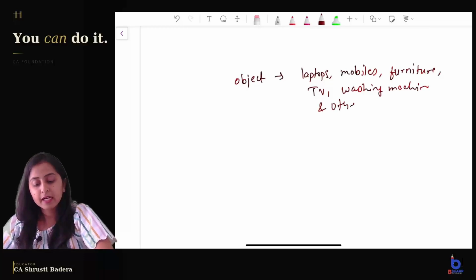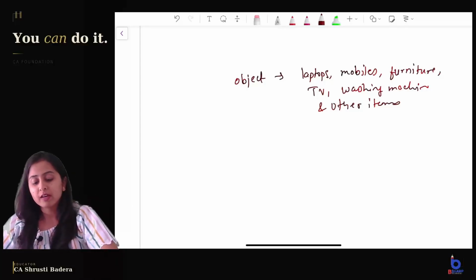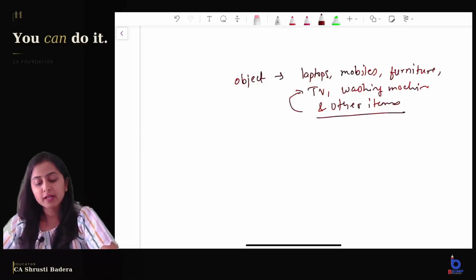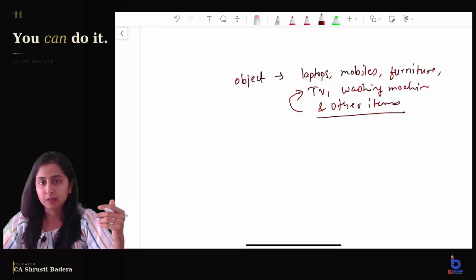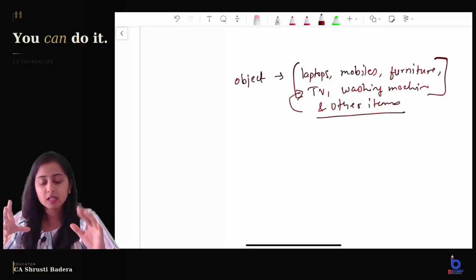If I say and other items, what does it mean? Anything like toothbrush, toothpaste also, or what? No, when you mention and other items, it has to be read in accordance with whatever is written previously. So now here all the household furniture and the electronic gadgets are written, right? So and other items means the similar items.